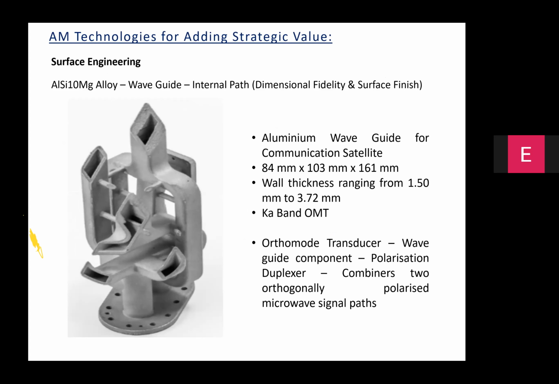This kind of a thing becomes extremely critical when you are trying to make the components for electronics application. What I have shown in this case is a part called ortho mode transducer. It's a waveguide part that we made out of AlSi10Mg for a communication satellite application. The wall thickness in this case ranges from 1.5 to about 3.7 mm. And fundamentally, what does this part do? It combines two orthogonally polarized microwave signal paths, and hence it's also called a polarization duplexer.